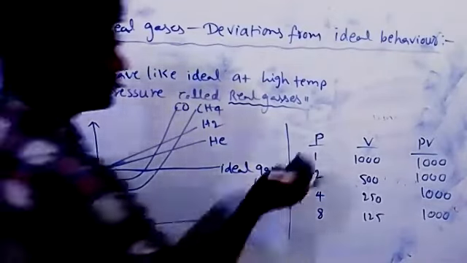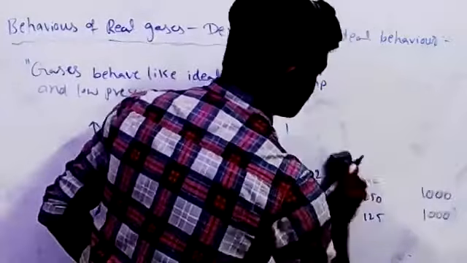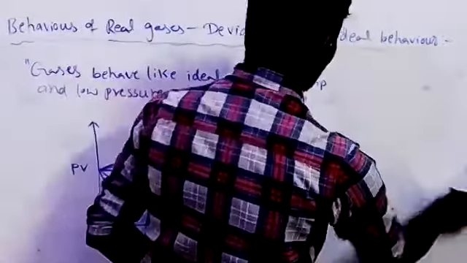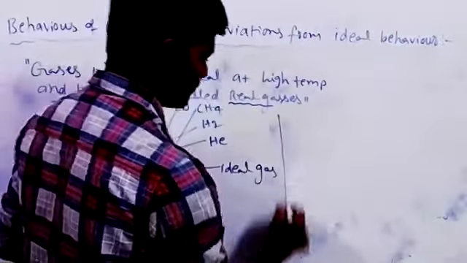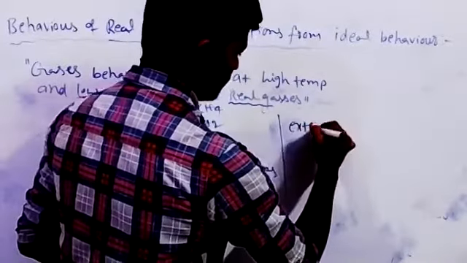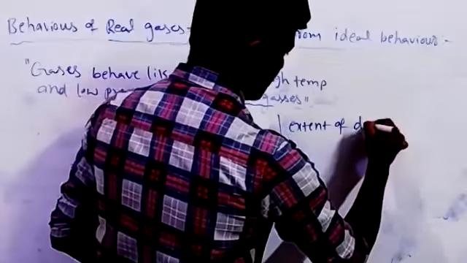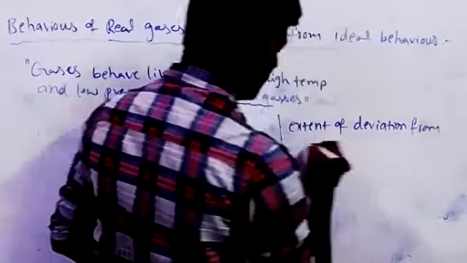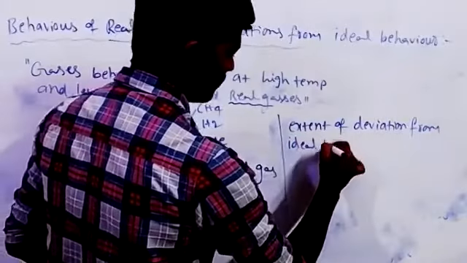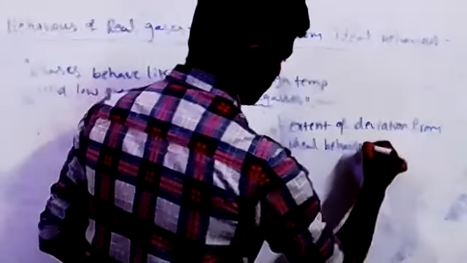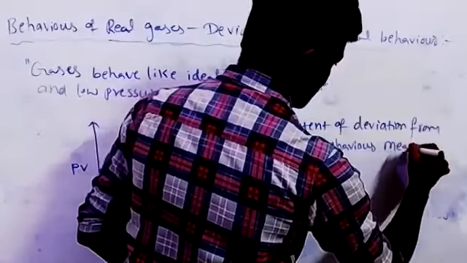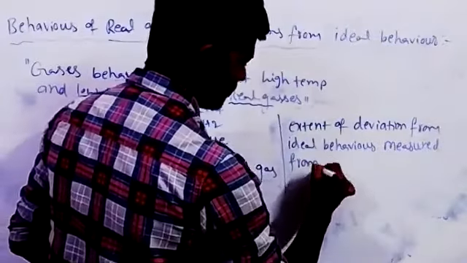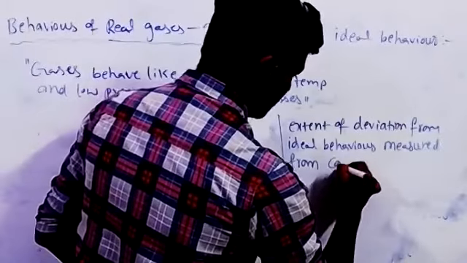So the compressibility factor formula: the extent of deviation from ideal behavior is measured from the compressibility factor.